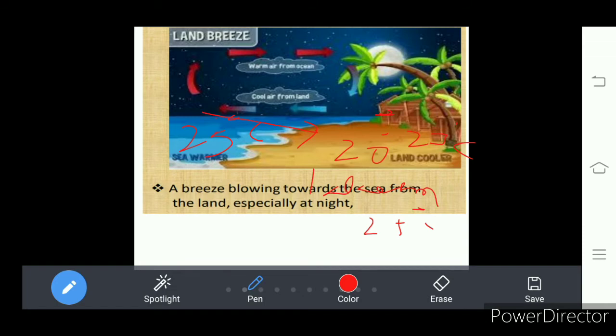It is because of the distribution of temperature on water bodies and the land part. Land absorbs heat very fast and releases it very fast. Water bodies absorb heat very slowly and release it very slowly, so the temperatures will be different.